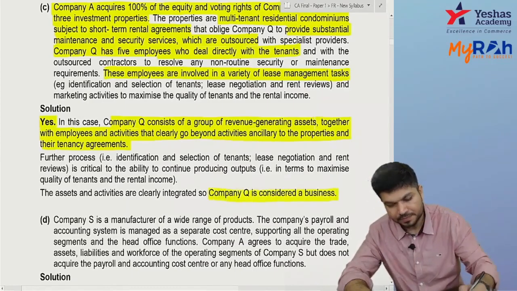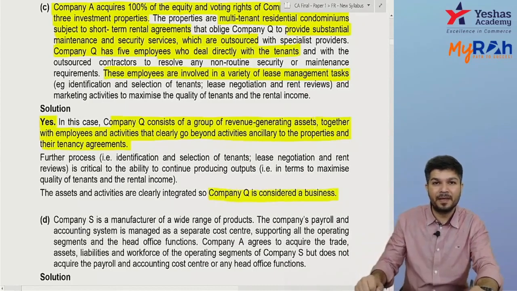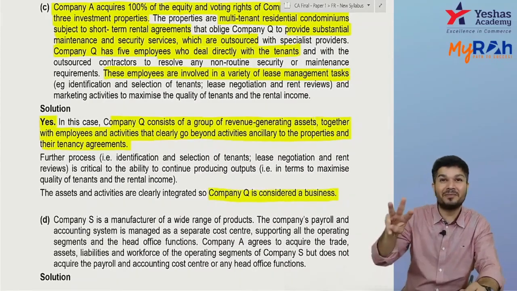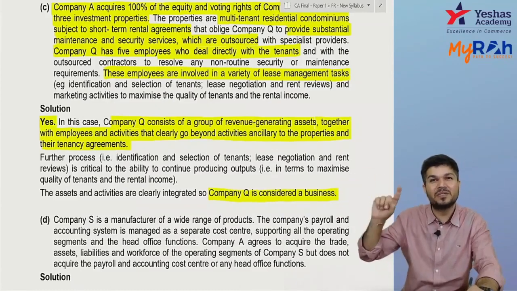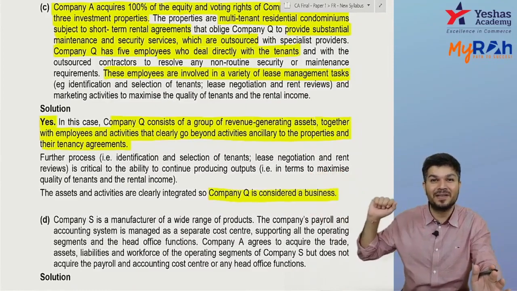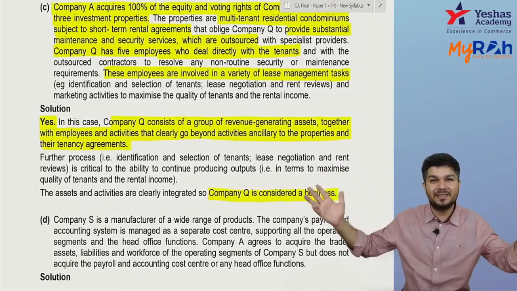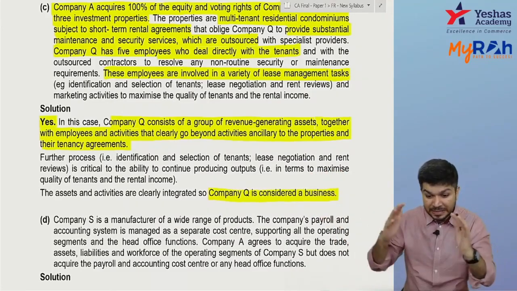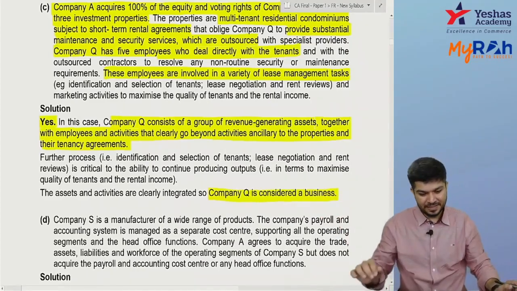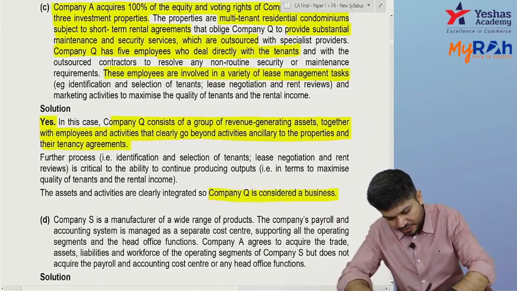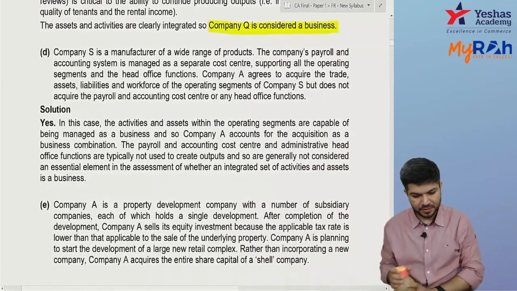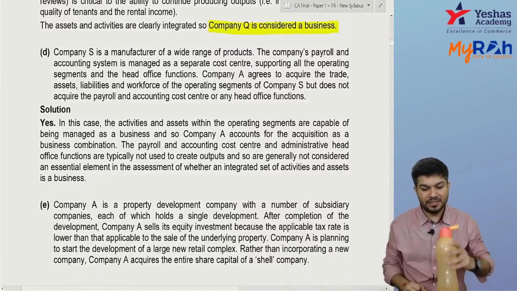Any doubts? B and C. Point number B also had 3 properties. Point number C also has 3 properties. But in B it was a single tenant, no employees, nothing. It was not regarded as a business. Here there are multiple tenants, and employees are also there. Here it's considered a business. Okay, question number 1D.